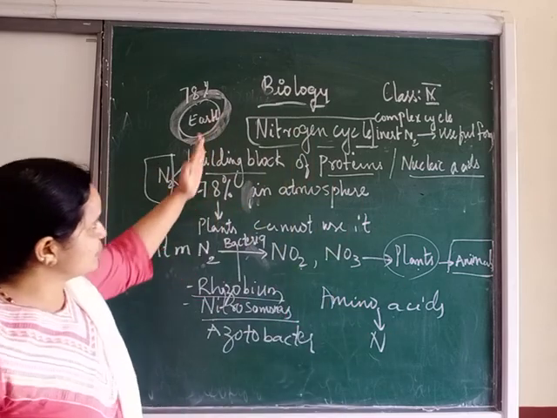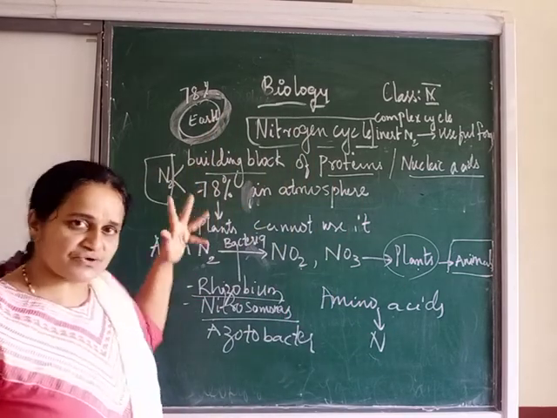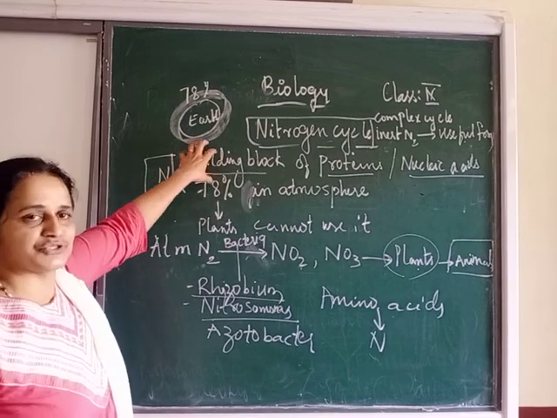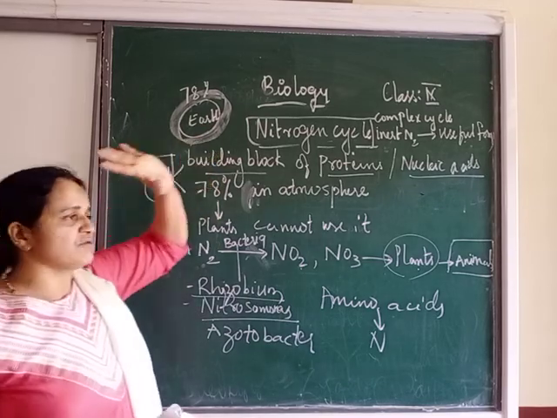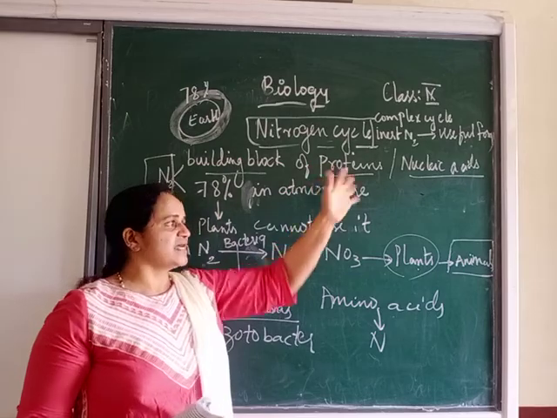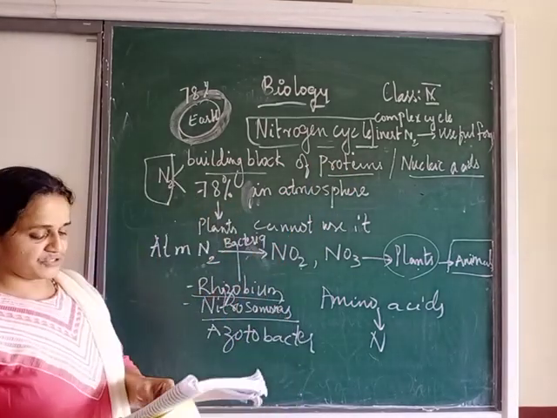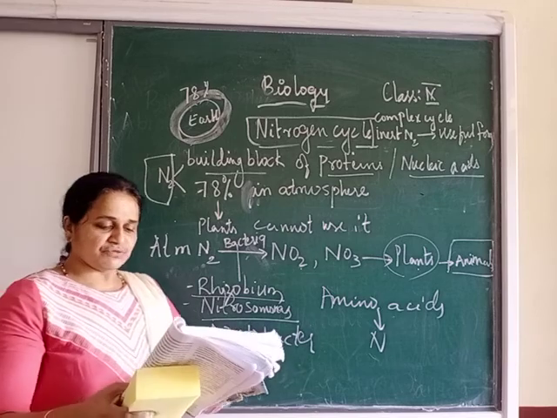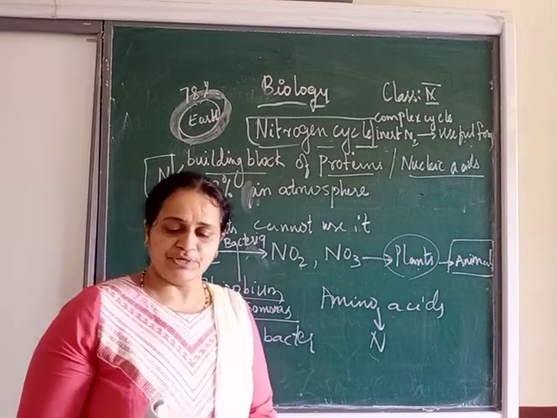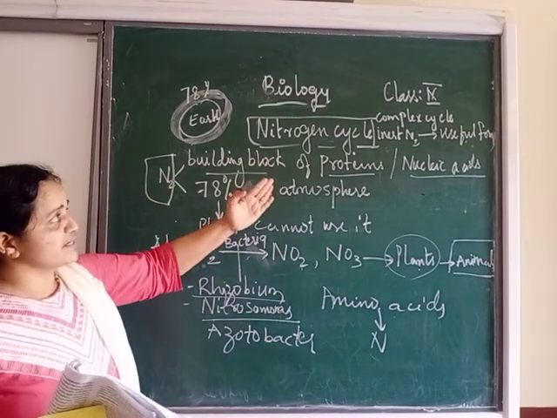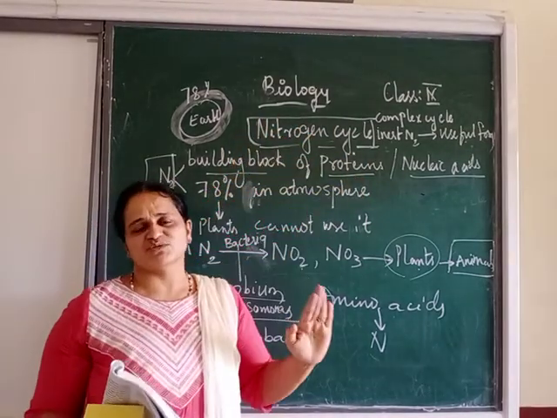Did you all follow this nitrogen cycle and its introduction? Firstly you should remember the uses of this nitrogen. This nitrogen forms the building block for proteins and nucleic acids. And what is the percentage of nitrogen in the atmosphere? Everyone, you should be on page 172. So this atmospheric nitrogen is getting converted into the useful forms of nitrogen.